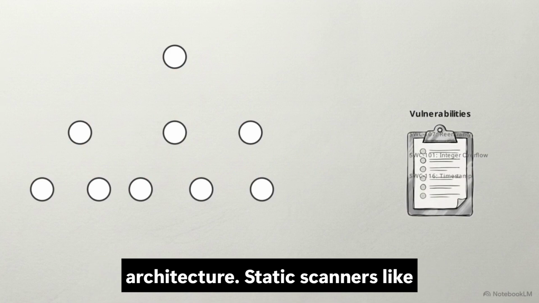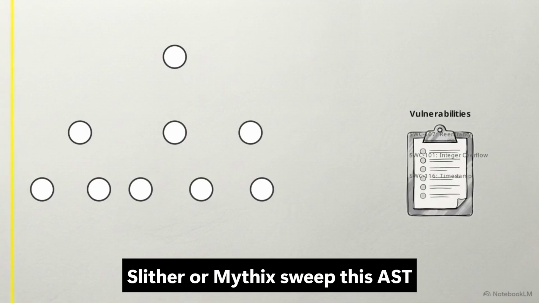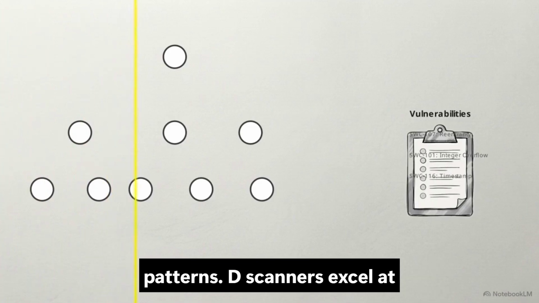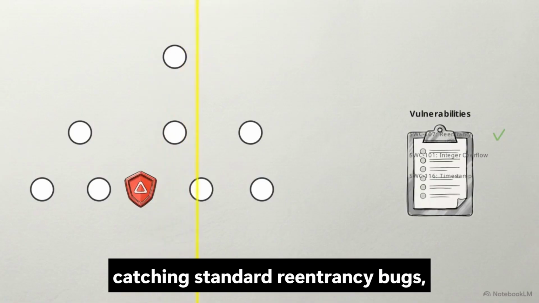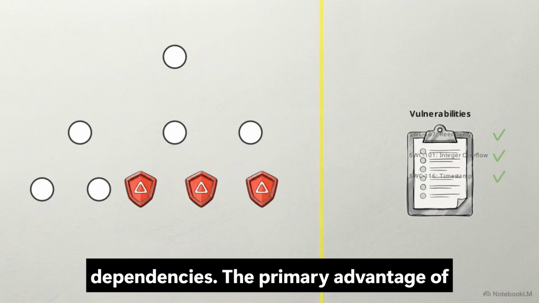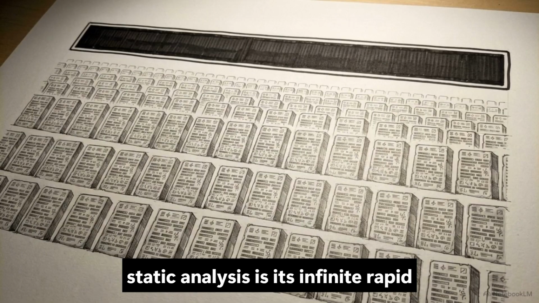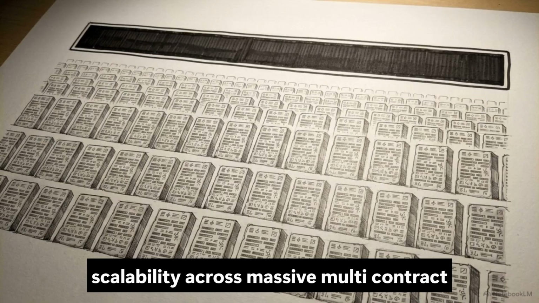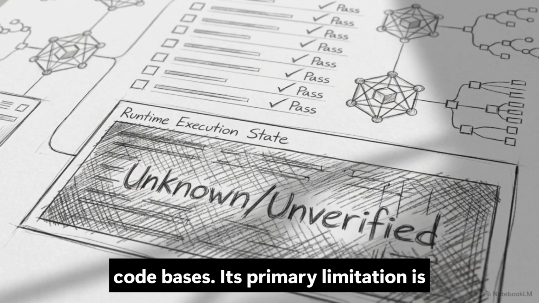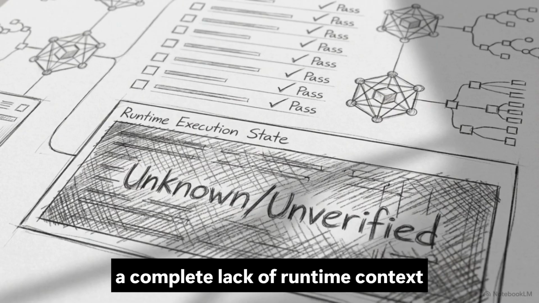Static scanners like Slither or Mythril sweep this AST to identify known syntactic vulnerability patterns. These scanners excel at catching standard reentrancy bugs, integer overflows, and timestamp dependencies. The primary advantage of static analysis is its infinite, rapid scalability across massive, multi-contract codebases. Its primary limitation is a complete lack of runtime context.